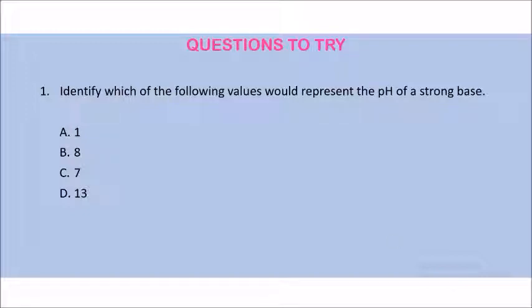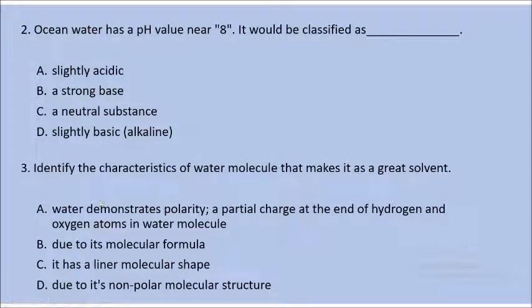So class, after this, please try to answer these questions. Number 1, identify which of the following values would represent the pH of a strong base. A, pH 1, B, pH 8, C, pH 7, D, pH 13. And for question number 2, ocean water has a pH value near 8. It would be classified as blank. A, slightly acidic, B, strong base, C, neutral substance, and D, slightly basic, or known as alkaline.